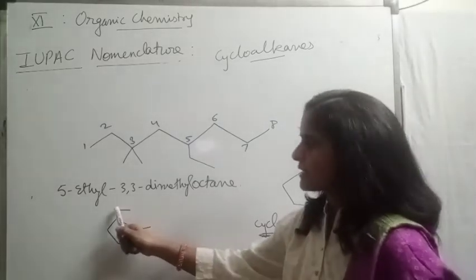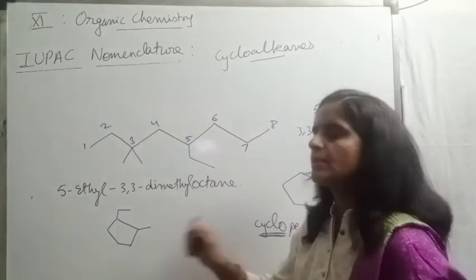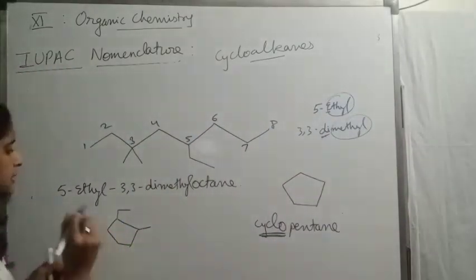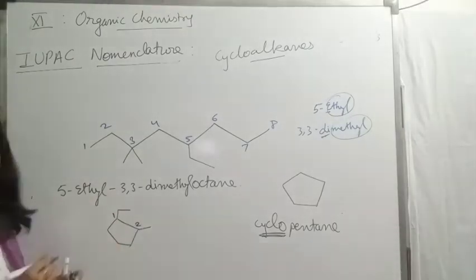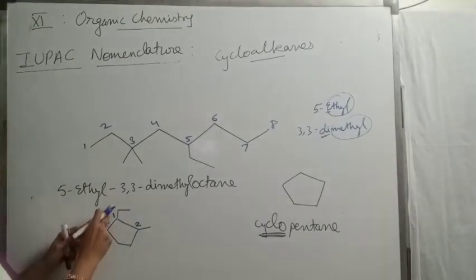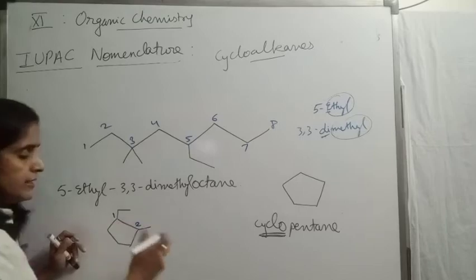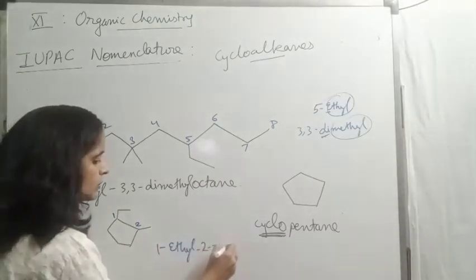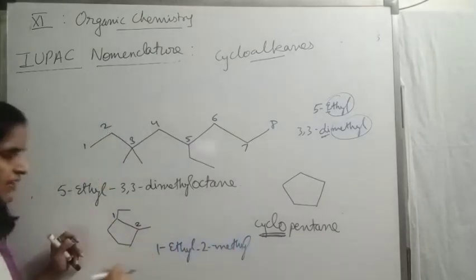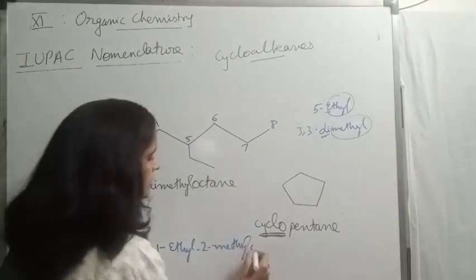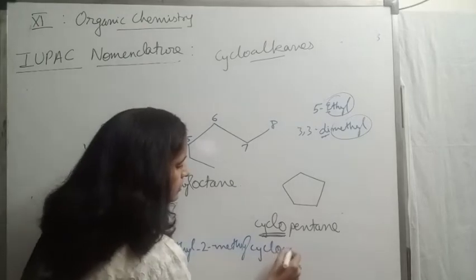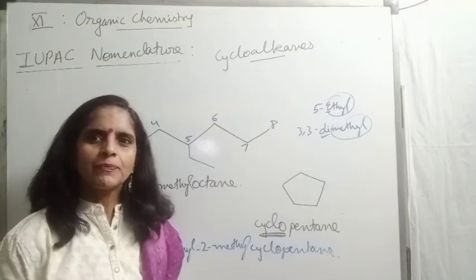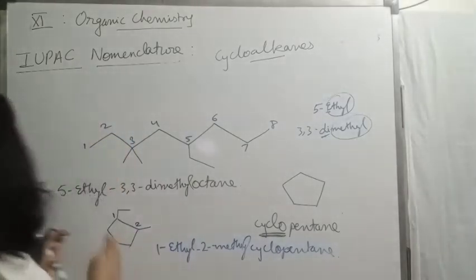So now as this is a 2 carbon substituent, ethyl, this is a 1 carbon substituent, methyl. So of course positions are same, so we prefer ethyl. This is first, this is second. So the name is first ethyl, 2 is methyl. So 1-ethyl-2-methyl. For 5 carbon ring, beta, we will be using cyclopentane. Clear, beta?